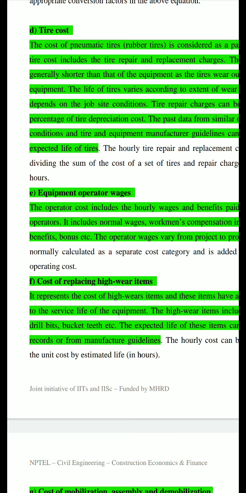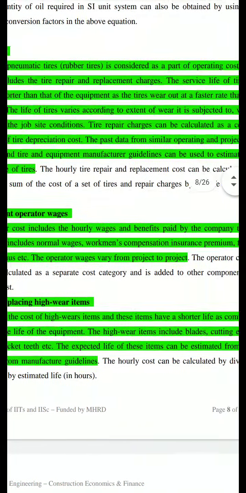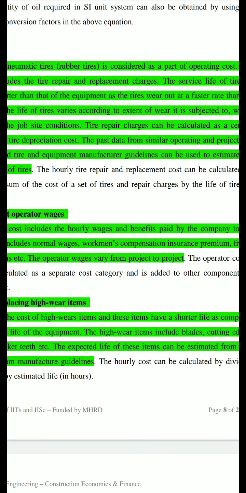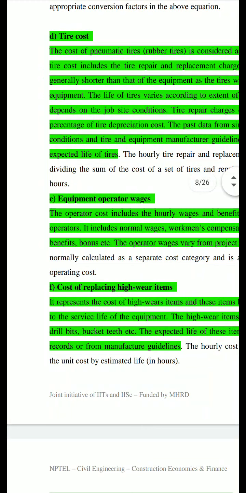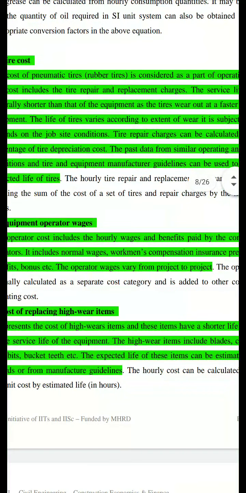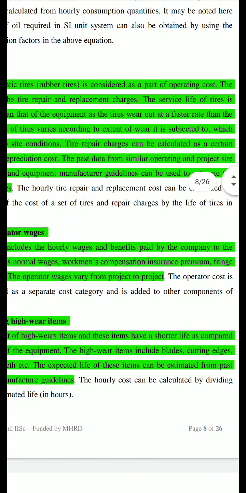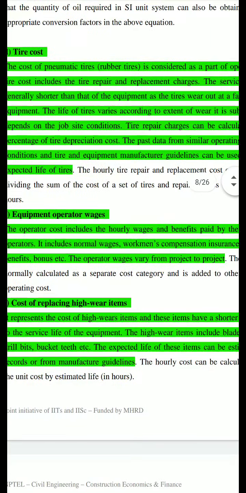Then equipment operator wages. The operator cost includes the hourly wages and benefits paid by the company to the operators, means the drivers who operate the equipment on the site are called operators. So you have to pay them various wages and other benefits. All these are considered as operator charges.